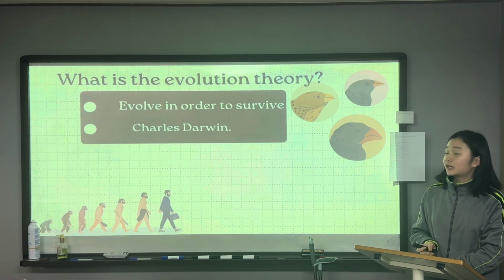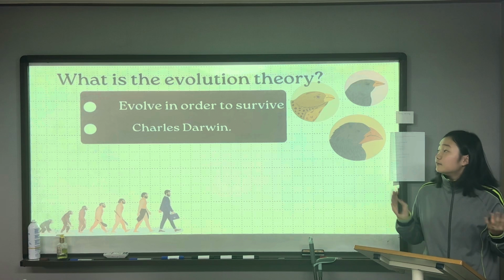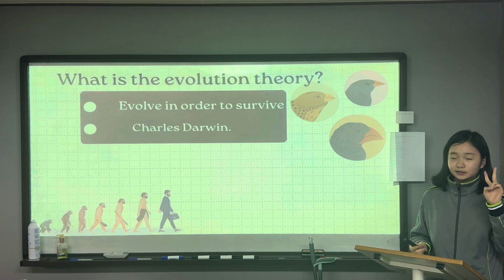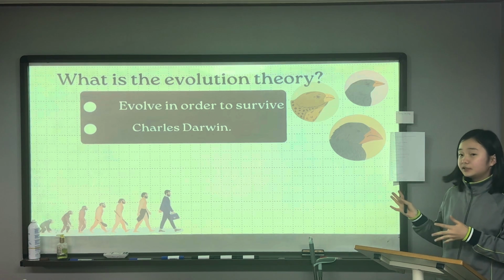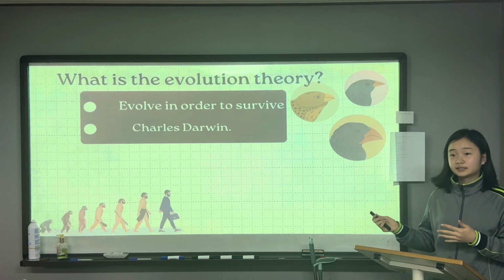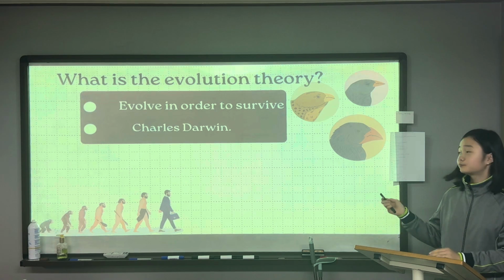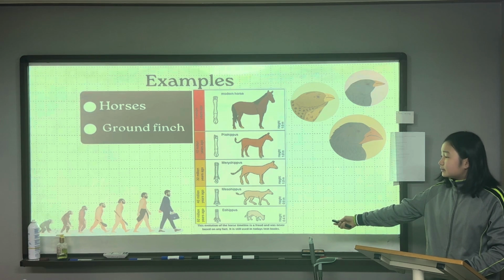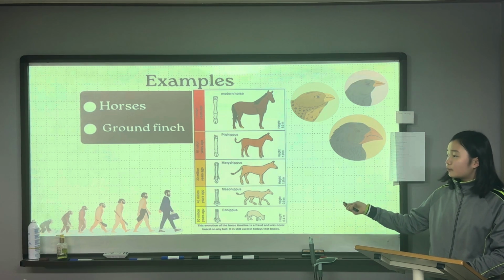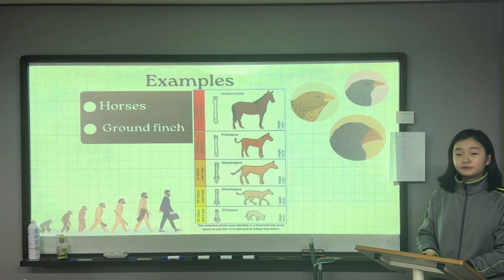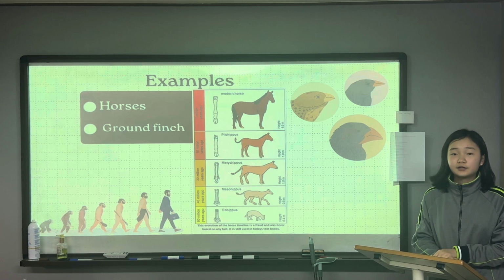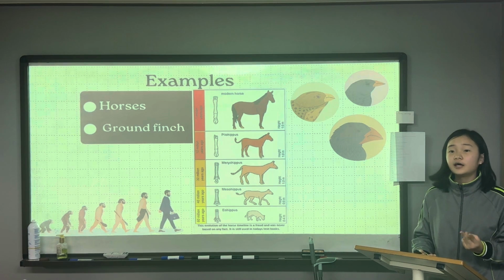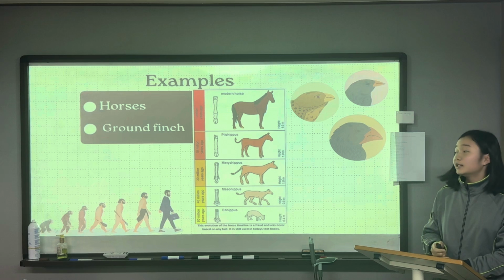Evolution theory claims that living things evolve in order to increase our survival rate, and there are two main examples. They're finches and horses, and this was first discovered by Charles Darwin. First, horses. As you can see, their ancestor is named Hyracotherium, or Eohippus, and at first they had 4 toes. However, they realized that they didn't need that many, so they evolved into having 3, 2, and nowadays we only see 1.